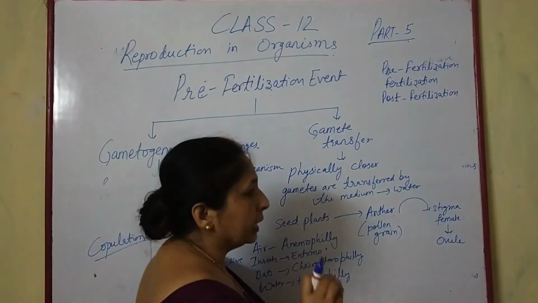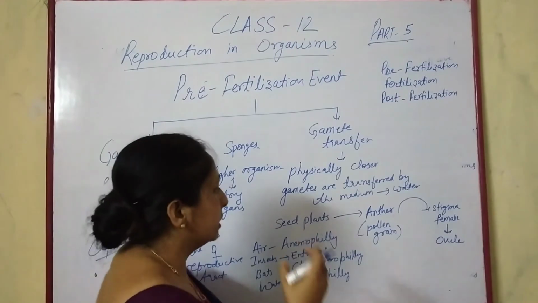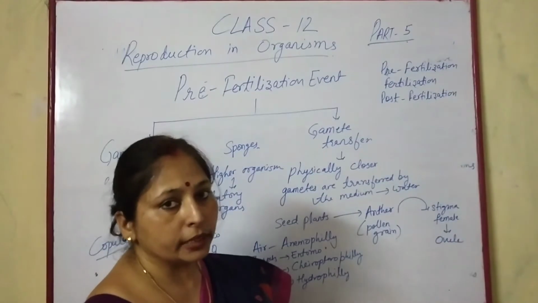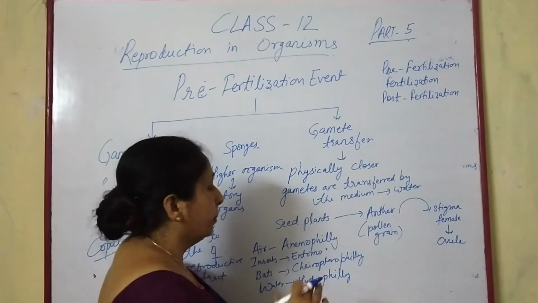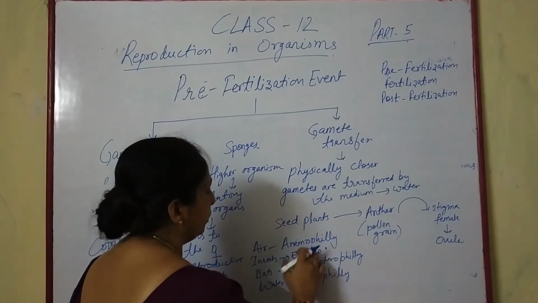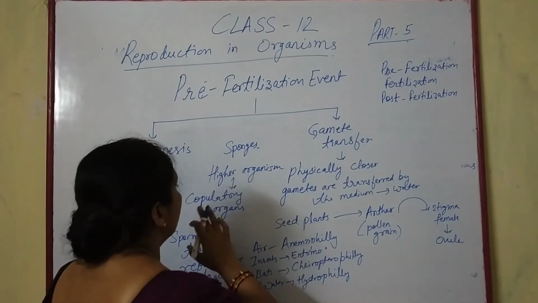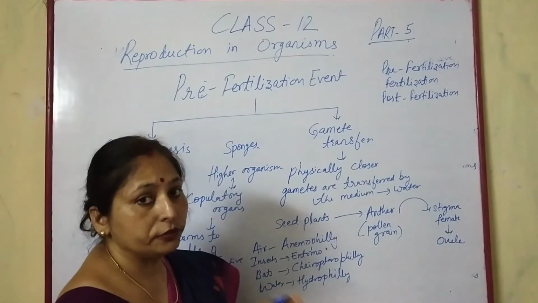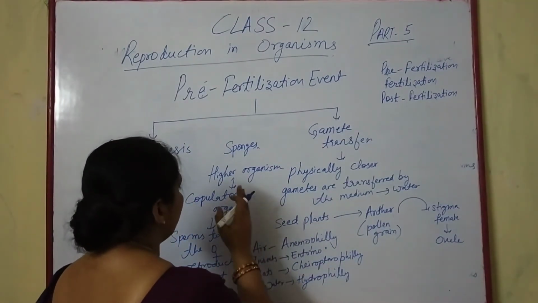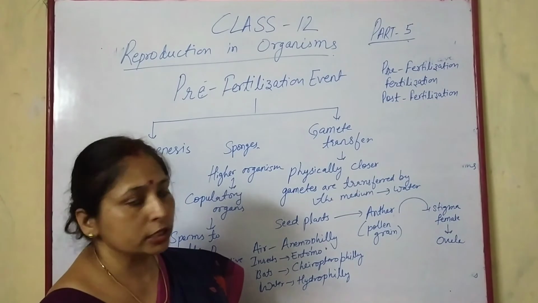In smaller plants or smaller organisms like algae, pteridophytes and bryophytes, water is the medium for gamete transfer. In seed plants, pollen grains are transferred from the anther to the stigma by air, insects, water, or bats. The terms used are anemophily, entomophily, chiropterophily, hydrophily. In sponges, water is the medium for transfer of sperms to the female. In higher organisms, there are special copulatory organs for ejecting sperms into the female reproductive tract, and the process is termed copulation.